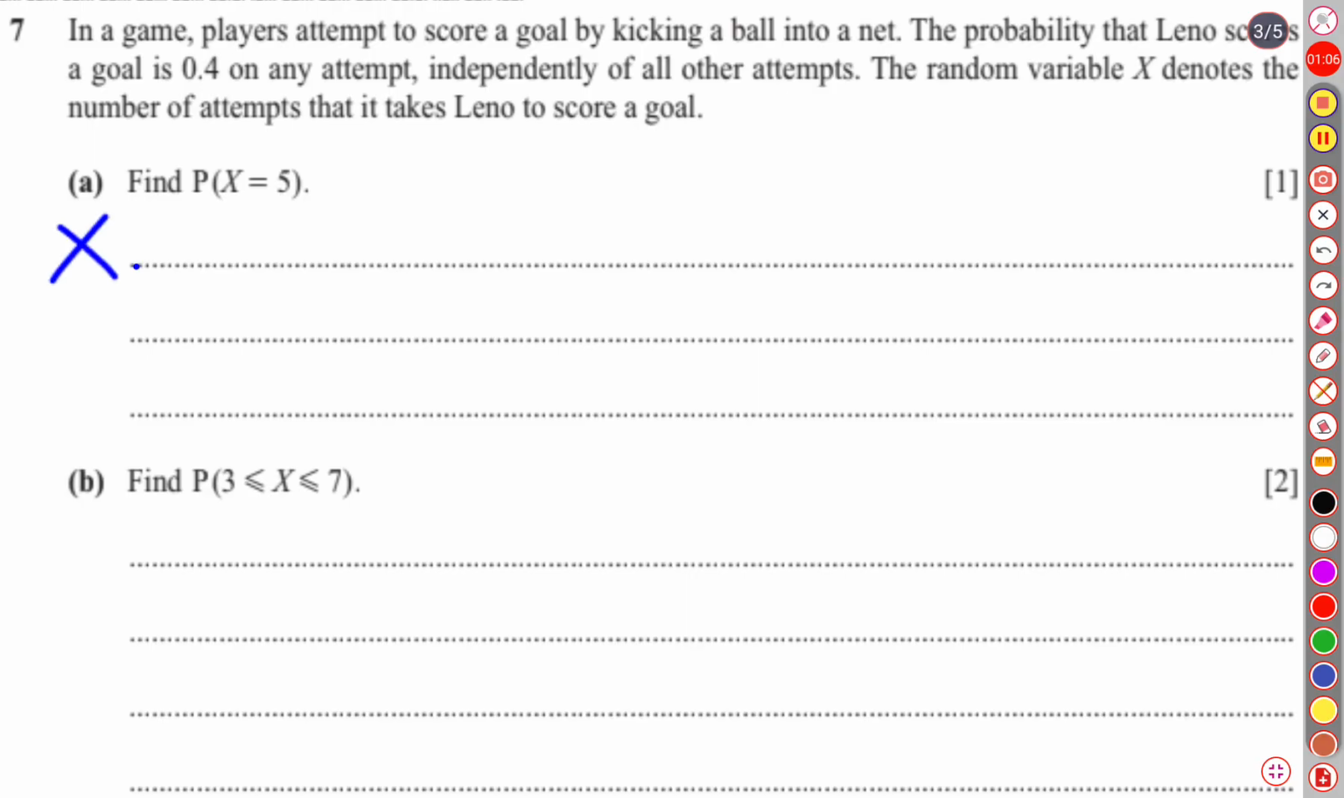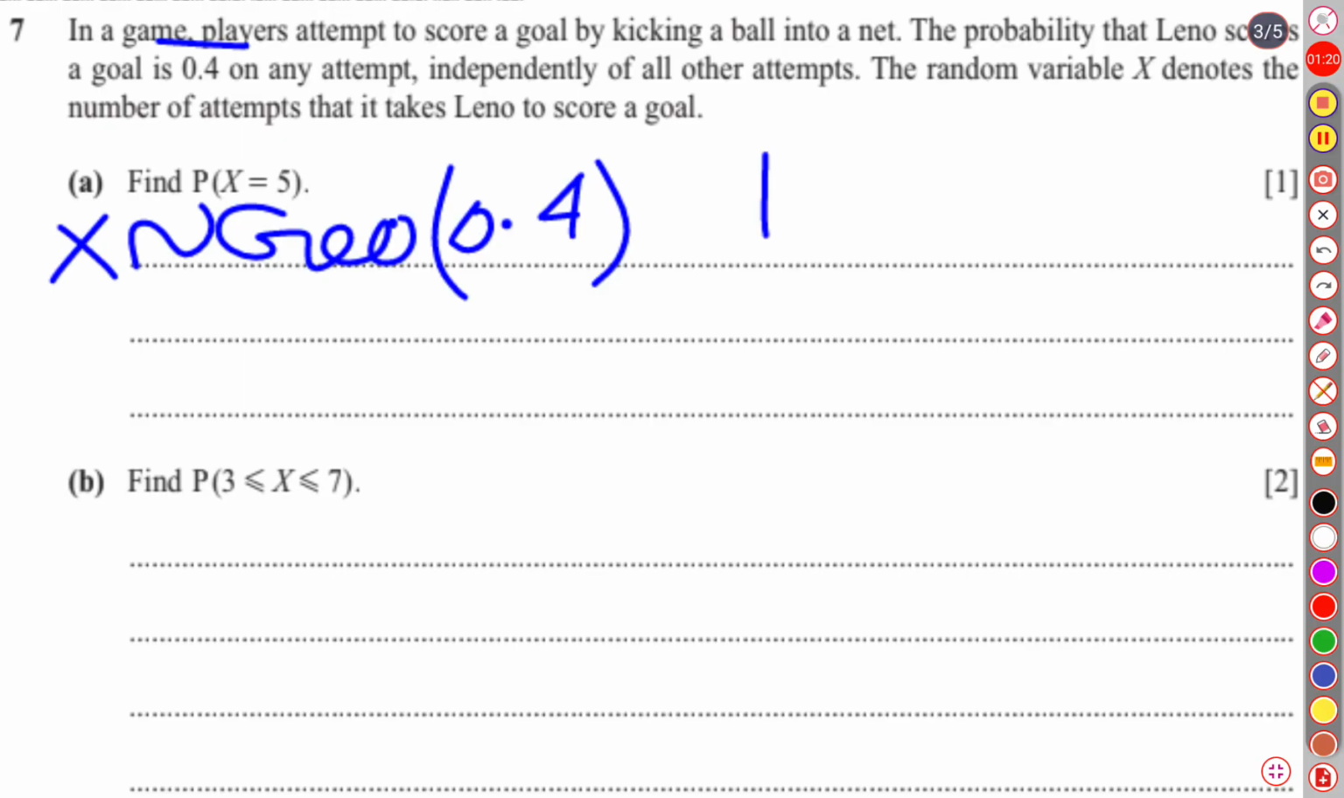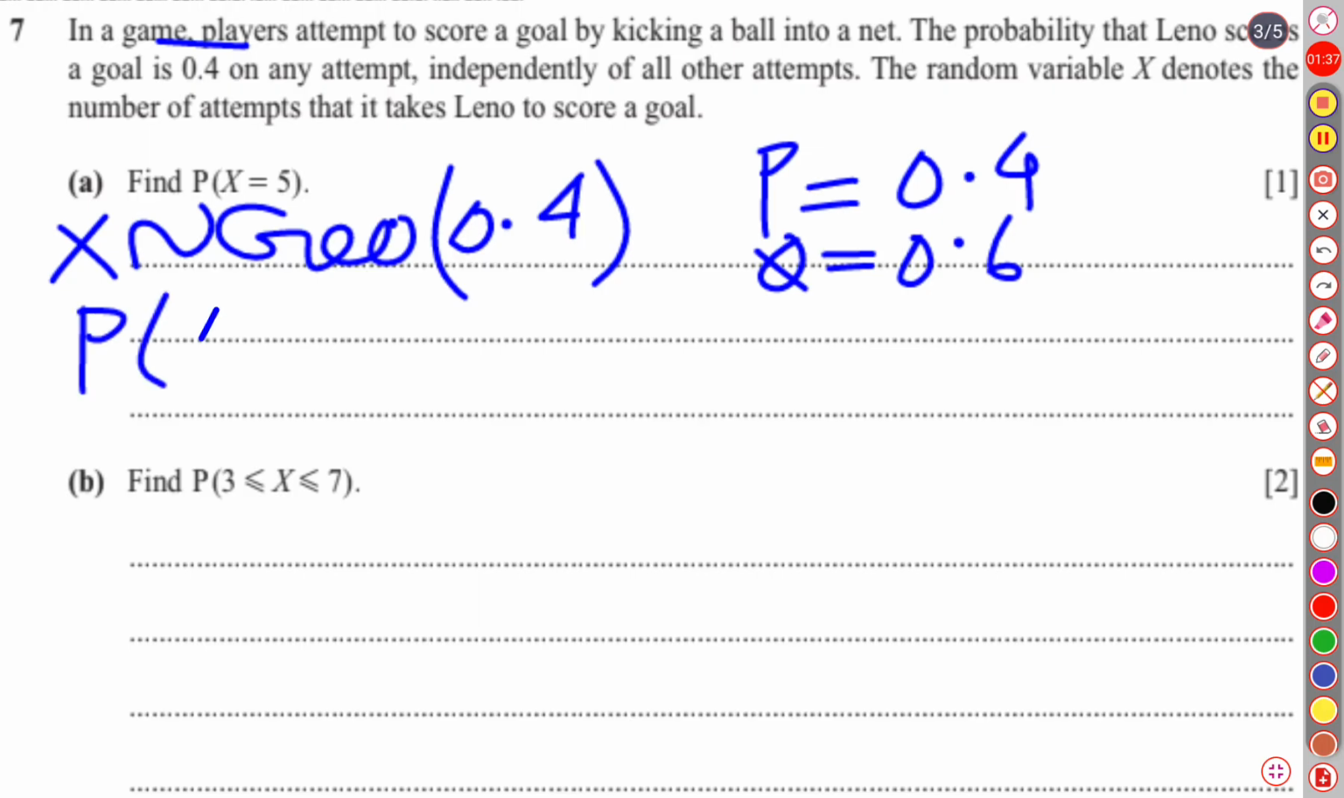X is a geometric distribution, and for a geometric distribution the only parameter is the individual probability. The individual probability is 0.4, so P is 0.4, whereas Q, the probability of failing in every attempt, is 0.6. Well, then we will find the probability of X equal to 5.